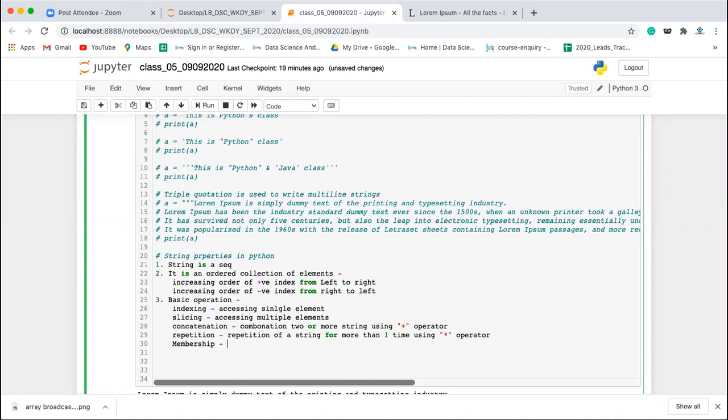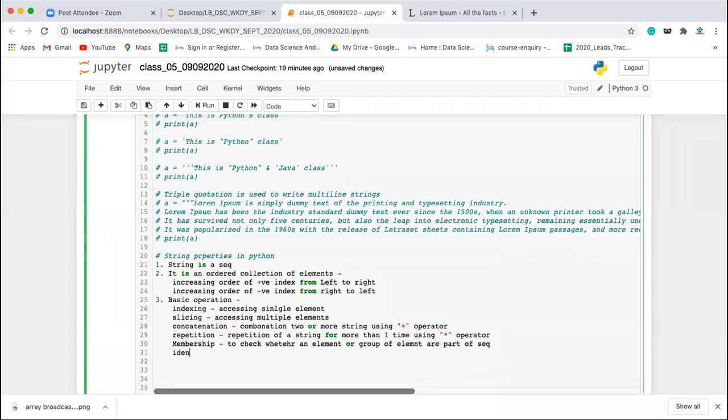Then we have the membership operation, which we already checked yesterday. The membership operator checks whether an element or group of elements are part of the sequence or not. Next we have the identity operator, which basically checks whether both objects are sharing the same ID. So these are the basic operations, and they are applicable to all sequence types.